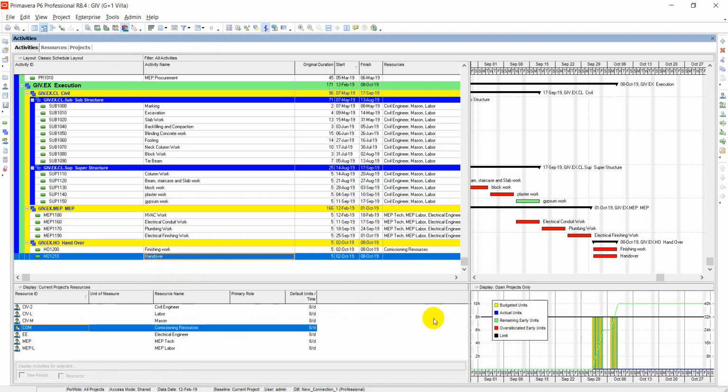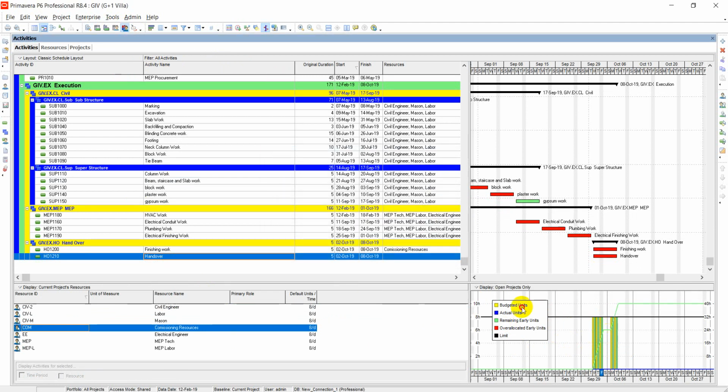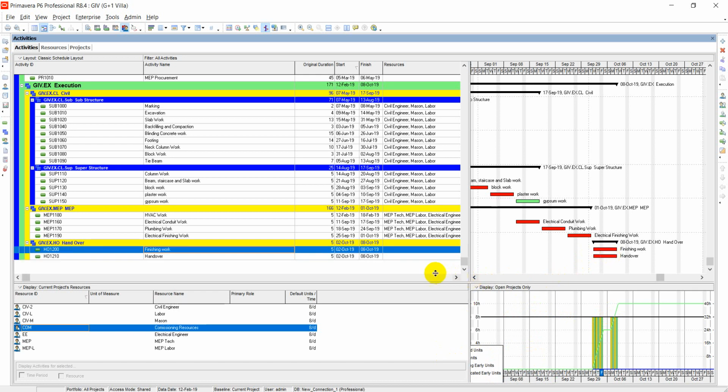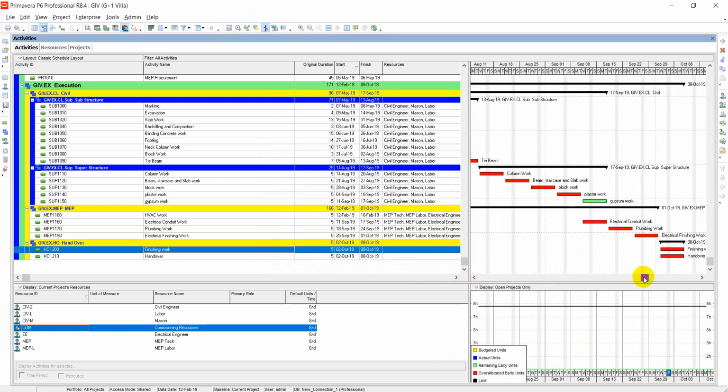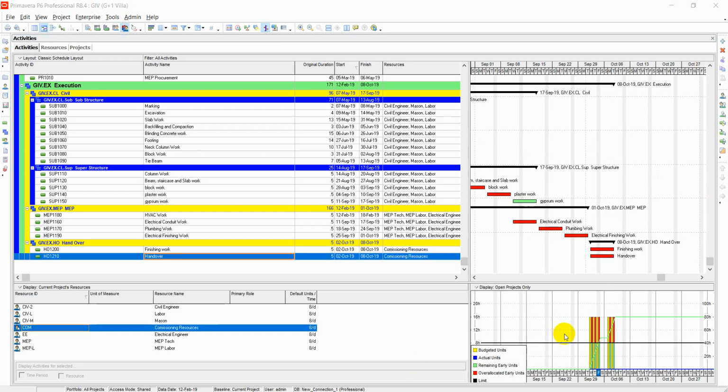Now I have changed it back to the same. It is not leveled or reallocated.